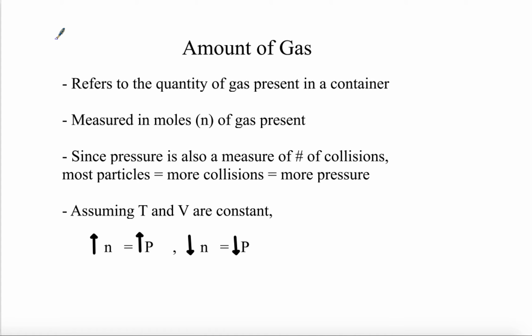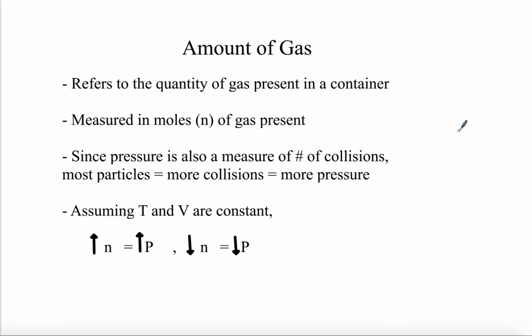So when we talk about the amount of gas, clearly we are talking about a quantity of gas present in a container. To talk about the amount of gas, we usually measure this in moles, okay? And moles is going to be denoted by the letter n. We won't really get into talking about how moles are involved until we get to ideal gases, but this is how we measure the quantity of a gas in a container.